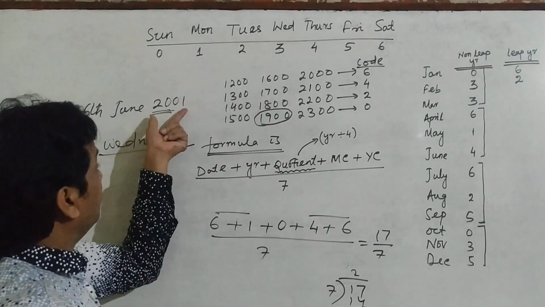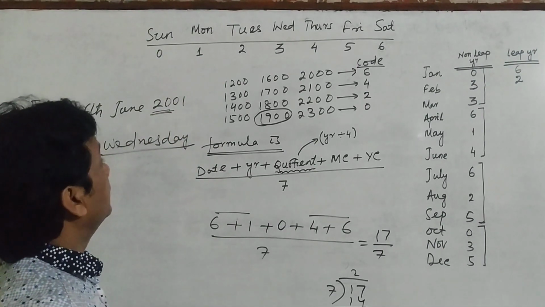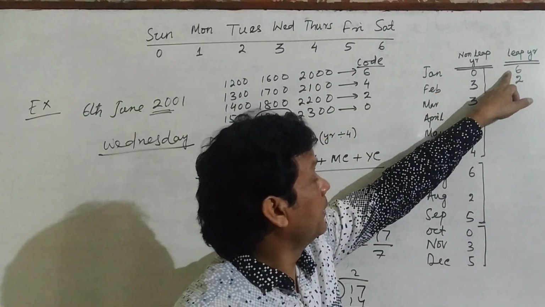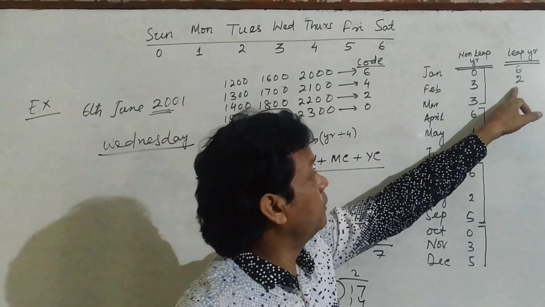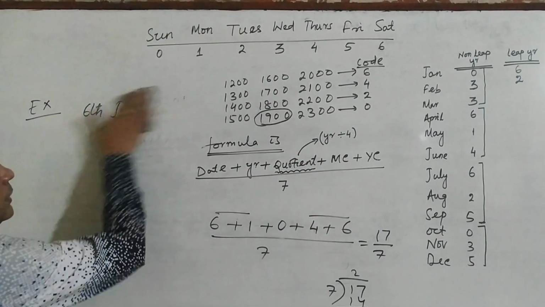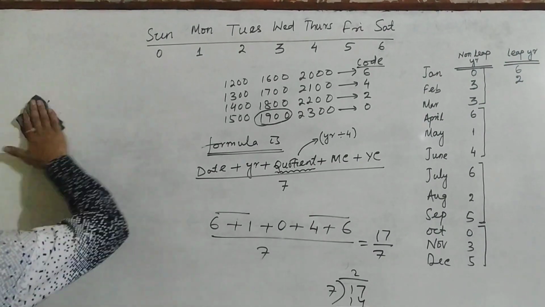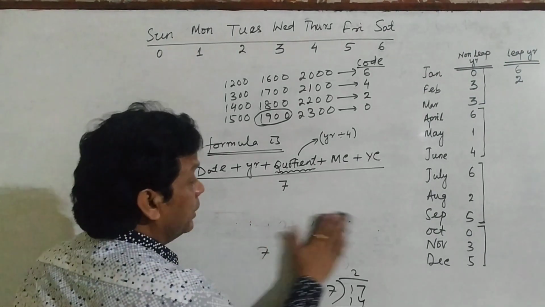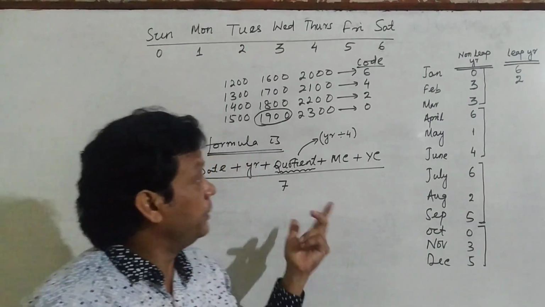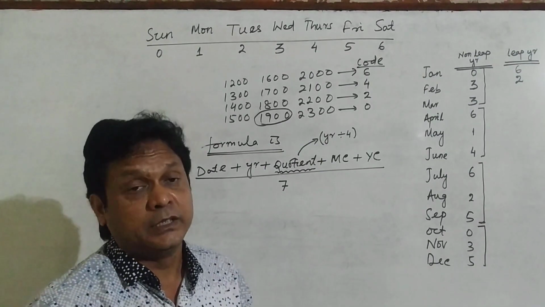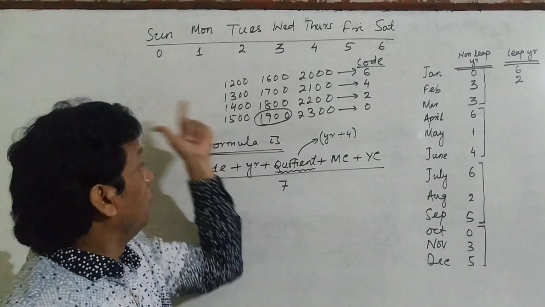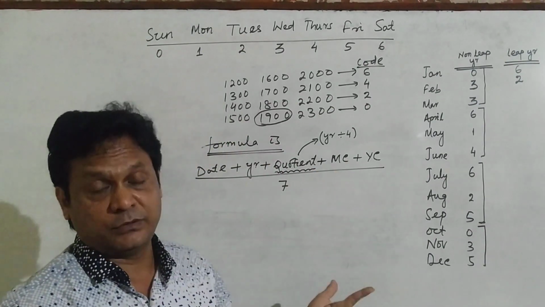And if this one is a leap year, and if it is January, then you should take code 6. Or if it is February for a leap year, you should take 2. Otherwise, everything will remain the same. So by this formula, there is no given condition. But in all your competitive examinations, one given condition will be there. If January 5th, 1947 is Monday, then what will be the day of this one? Here, in my formula, no given condition is required. Directly you can find out.